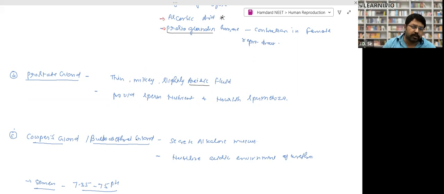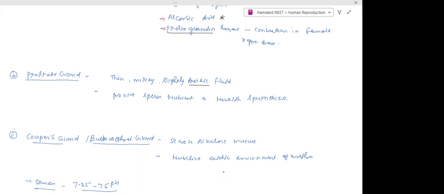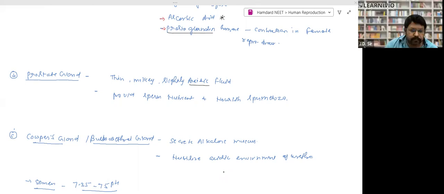Cowper's gland or bulbourethral gland. The question has been asked. Sometimes the answer will be bulbourethral, sometimes Cowper's gland. Both are the same thing, so you need to remember that. The function of the bulbourethral gland is that it secretes alkaline mucus, right? It neutralizes the acidic environment of the urethra. Clear? Is that clear? Yes, sir. Very good. Very good, Alia.